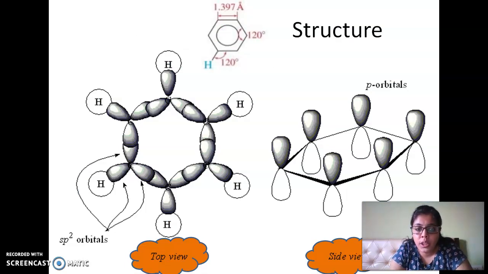The top view shows us our normal benzene, where I have carbon which is sp2 hybridized. The angle is always 120 degrees when I say sp2 hybridized. So this is my S, this is my P, this is my P, and this is my unhybridized p orbital of this carbon. Again for this carbon, this is S, P, P, and unhybridized p orbital. These two unhybridized p orbitals come together to form a pi bond. And this is the side view, which is showing the flat molecule and perpendicular p orbitals.